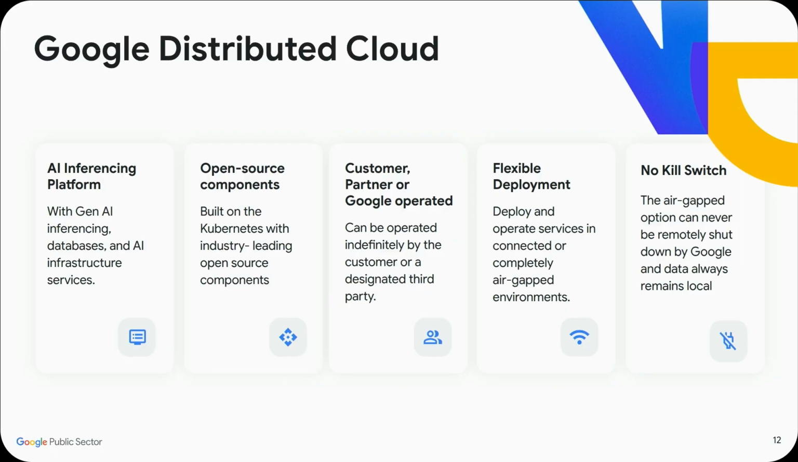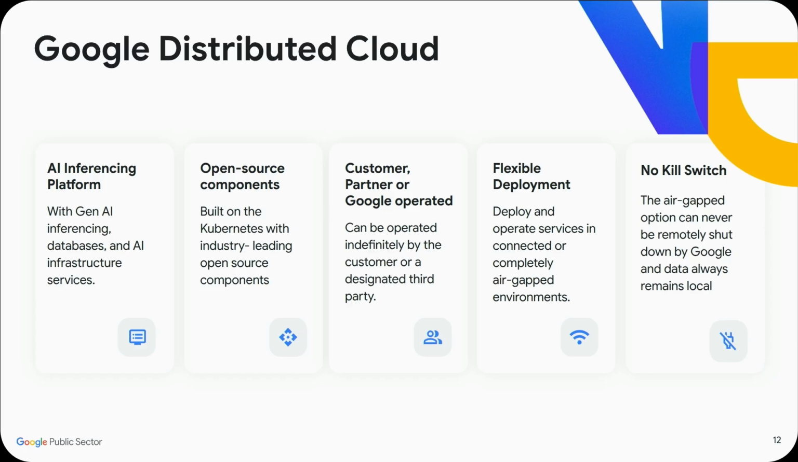So you're all here. This is the GDC session, but I did want to talk for a couple of minutes on what GDC is. GDC is part of our sovereign AI portfolio of solutions. It is our private and edge cloud solution. It is our premier AI inferencing platform on-prem. It is not just an AI inferencing platform. We also support a variety of different infrastructure and data services.